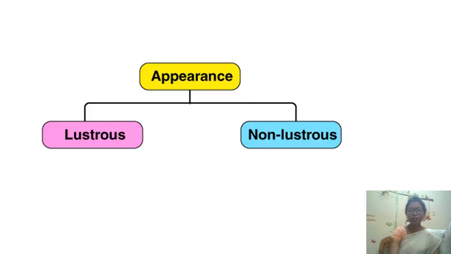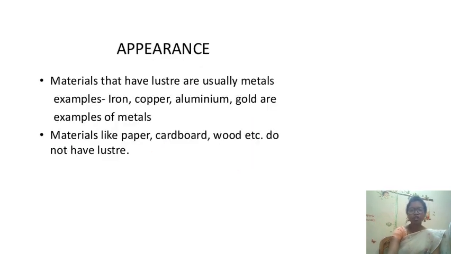So let us study about appearance. In appearance, we are going to study lustrous and non-lustrous materials. Lustrous means the materials which are shining in nature, and non-lustrous materials are not shining in nature. Materials that have luster are usually metals. Examples: iron, copper, aluminium, gold. They are metals and they shine. Materials like paper, cardboard and wood do not have luster and do not shine.